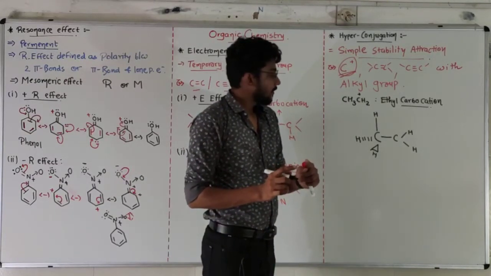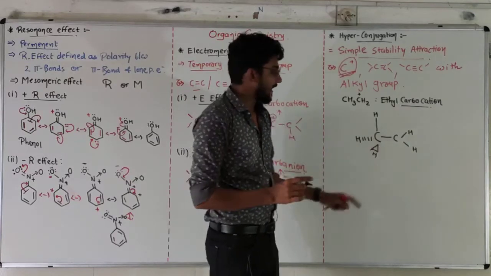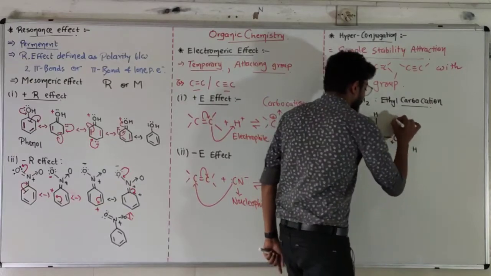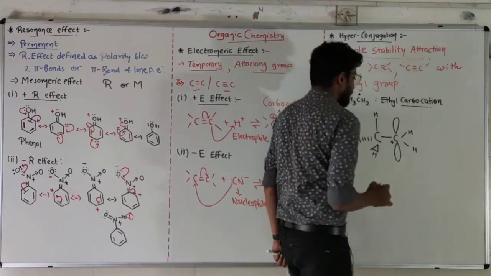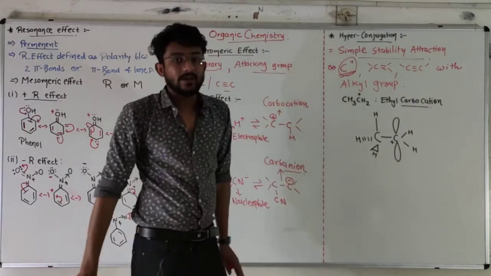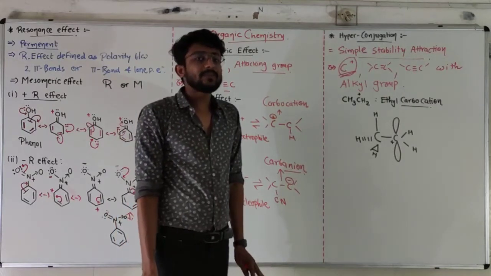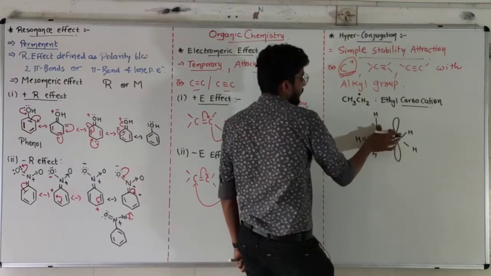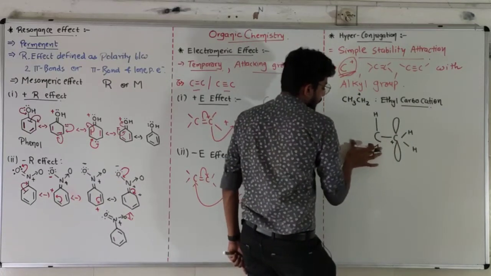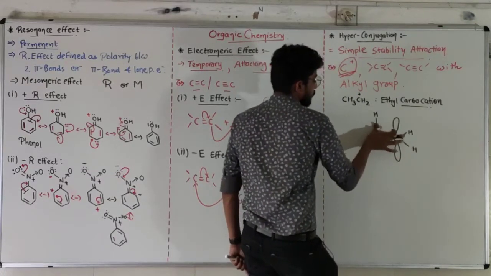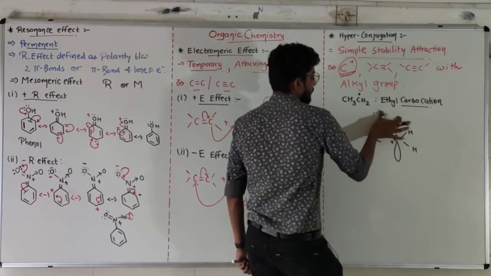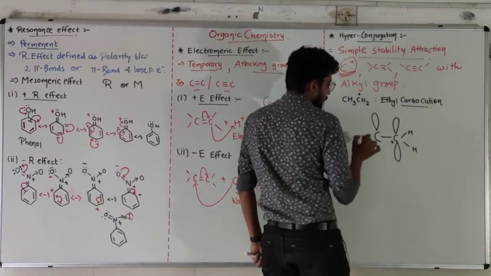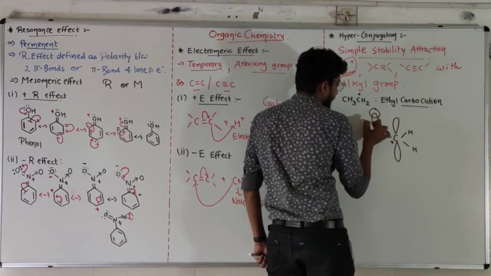Now this carbon has a positive charge, in the sense that its pz orbital is completely empty. The pz orbital is completely empty. Let's draw the orbitals for this carbon also, so that we can understand it clearly. An sp3 hybridized orbital with the hydrogen.